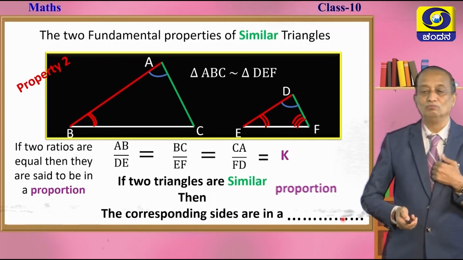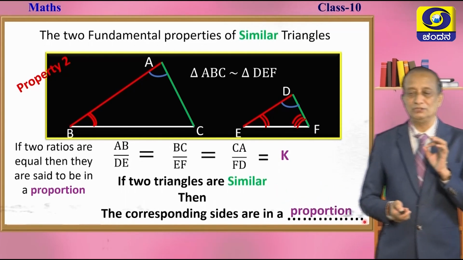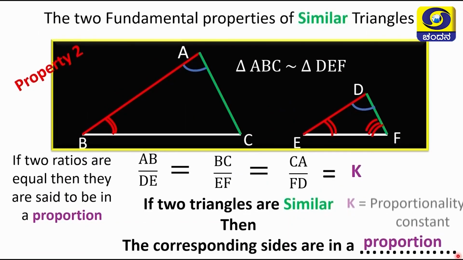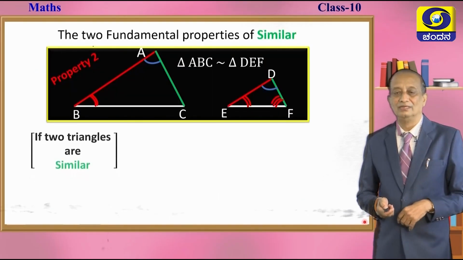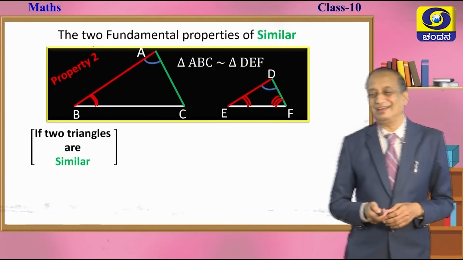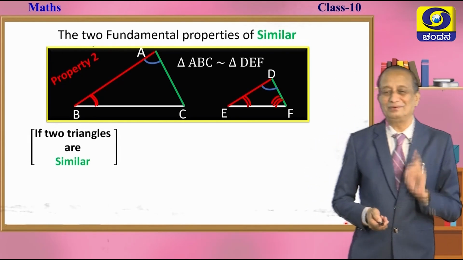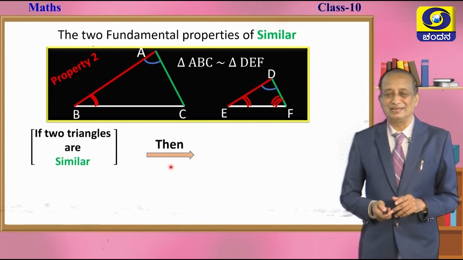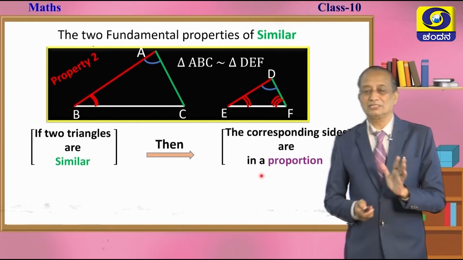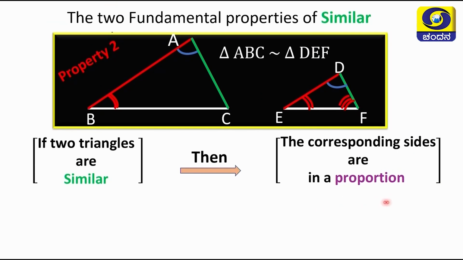Okay. Now, the word proportion is very, very important. So, hence you can see on the left hand side the meaning of the word proportion, and K is called the proportionality constant. Okay. Now, can we put it this way, children? If two triangles are similar, then what can you conclude? Then the corresponding sides are in a proportion. This is property number 2. Symbolically, we can write this.